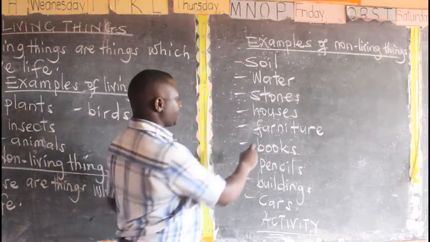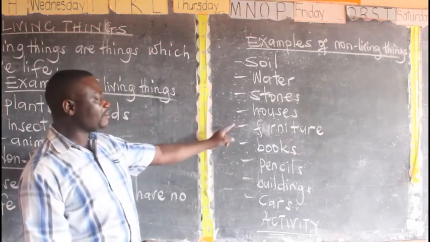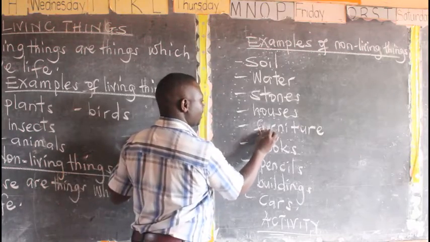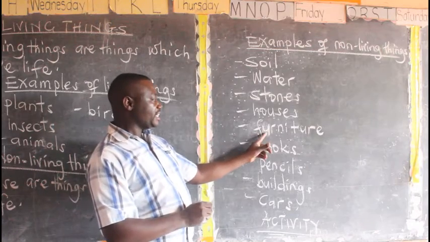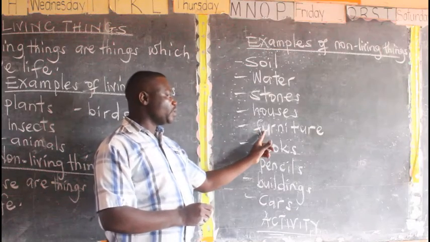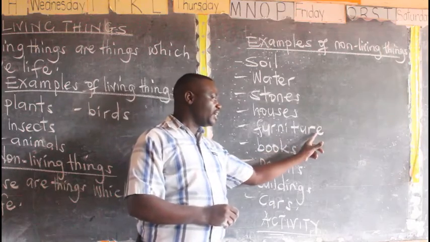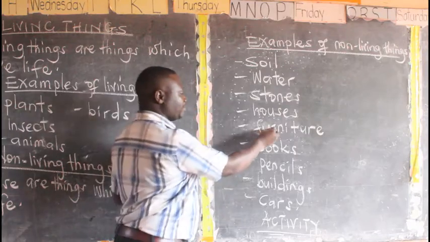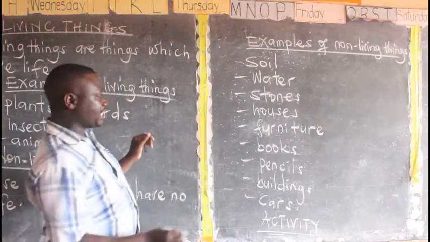Also, let us now correct something here. Have you seen it? It is furniture. Very good. This is furniture, F-U-R-N-I-T-U-R-E. You don't put an A here. It was just a slip of the chalk, and we made a slight mistake there.